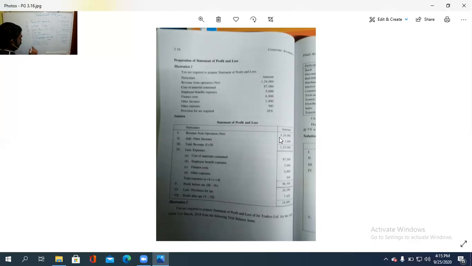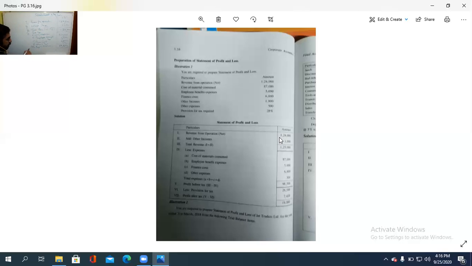So the total of all expenses, that is A plus B plus C plus D, that is 87,000, 5,000, 6,500. How much? 6 plus 5, 11,500. 87 plus 10, 97, plus 1, 98,500. Isn't it? 98,500. So total revenue we calculated, total expenses also we calculated. Then, what is the next item?